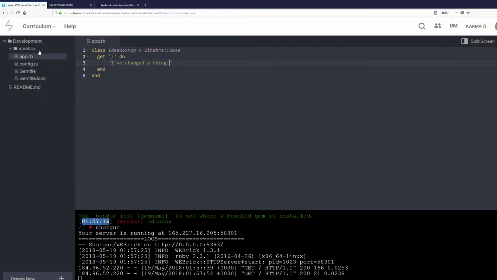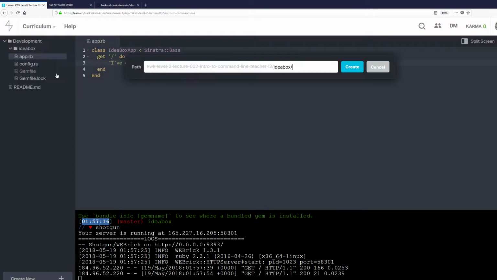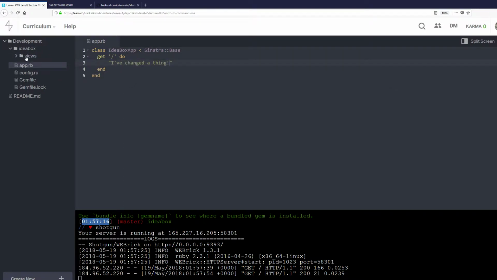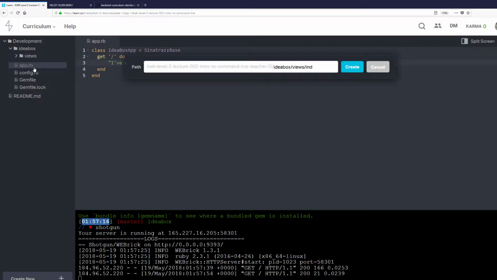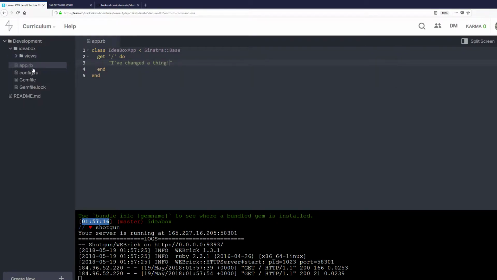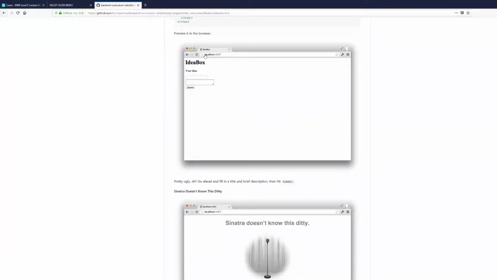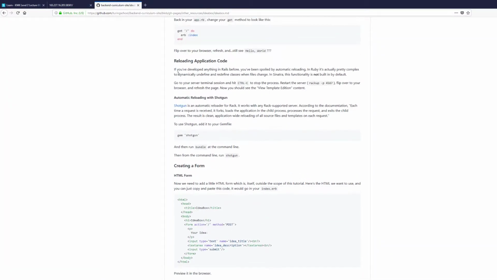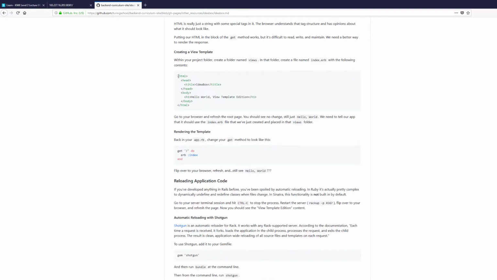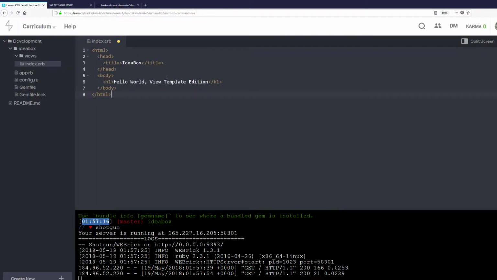I'm going to make a folder. I'm going to right click on the Ideabox and create a directory called views. Cool. And in this folder, I'm going to create a file called index.erb. This will be kind of our file where everything sits. I'm going to open that up and just copy and paste from this. Yep, here we go. Let us grab that, copy, paste it in here, and save it.